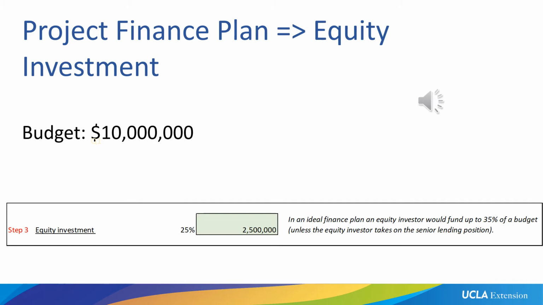Now, let's assume you don't have a gap loan. Let's say the bank would only give us the pre-sales as a loan and no gap. If that's the case, you can actually go up to 50 to 55% for the equity because the equity investor can take over that gap position without the risk changing for him. And how that works we'll get into in a future model, but for now just know in this situation right now we have a $10 million budget. The $2.5 million from the equity investor come in and we're now fully financed.